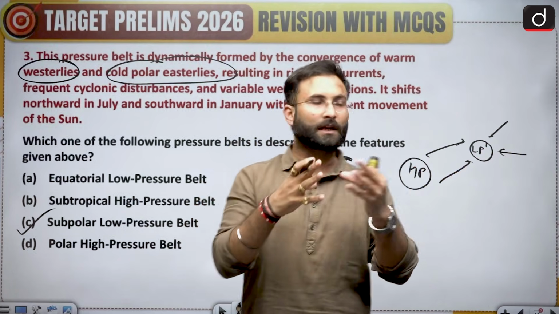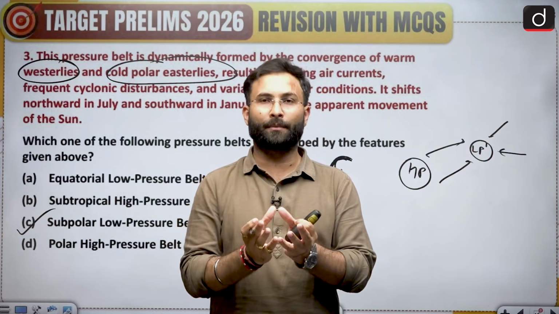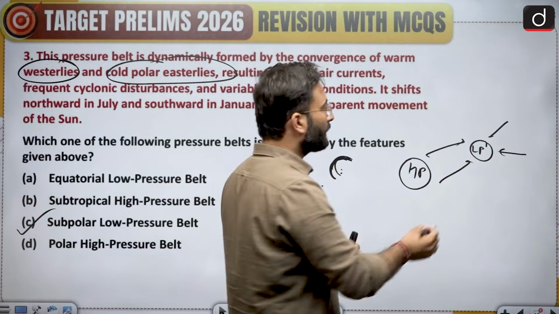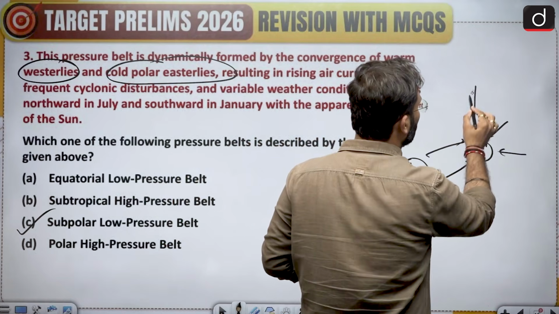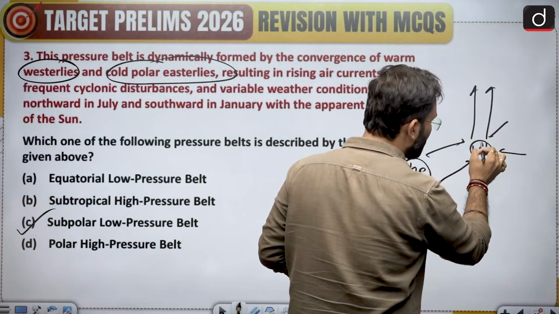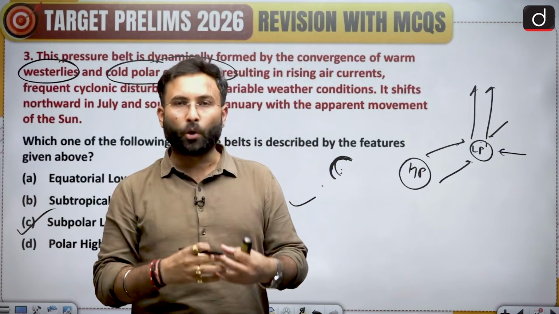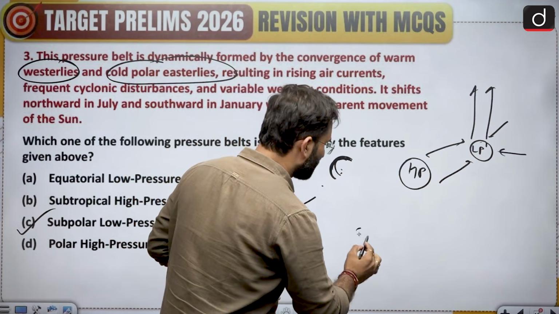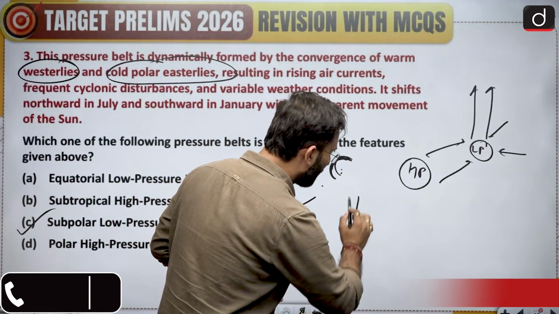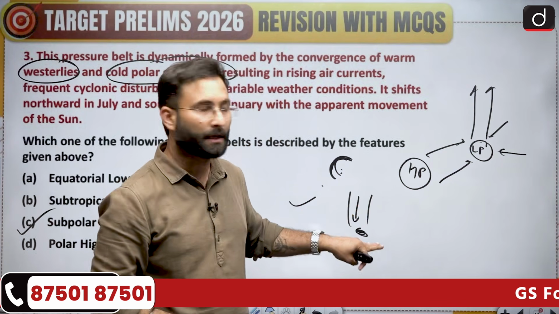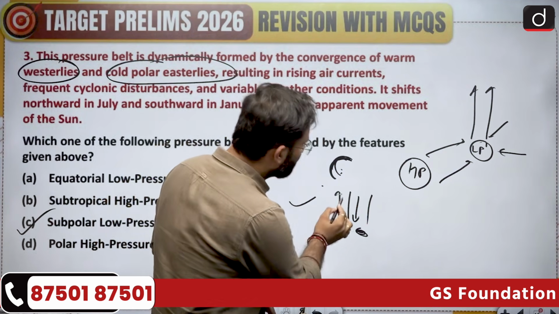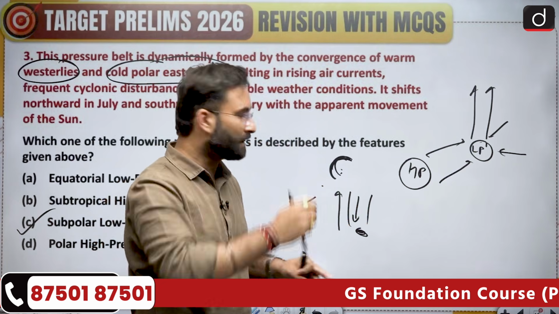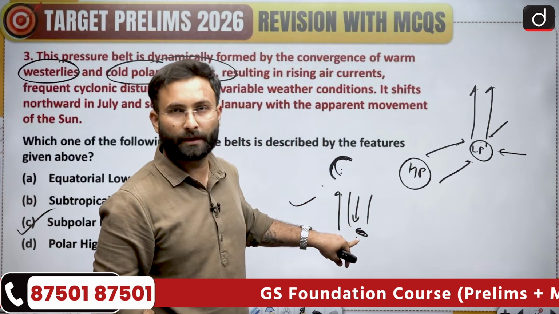The air masses will converge over here and make a movement in the vertical direction. Okay. So if they are moving in the vertical direction, the pressure at this particular point will be low. Why? Because when we are talking about air pressure, that is nothing but the pressure exerted by the column of air on a particular point. Now since the air is moving in the upward direction, the pressure is becoming less over here.